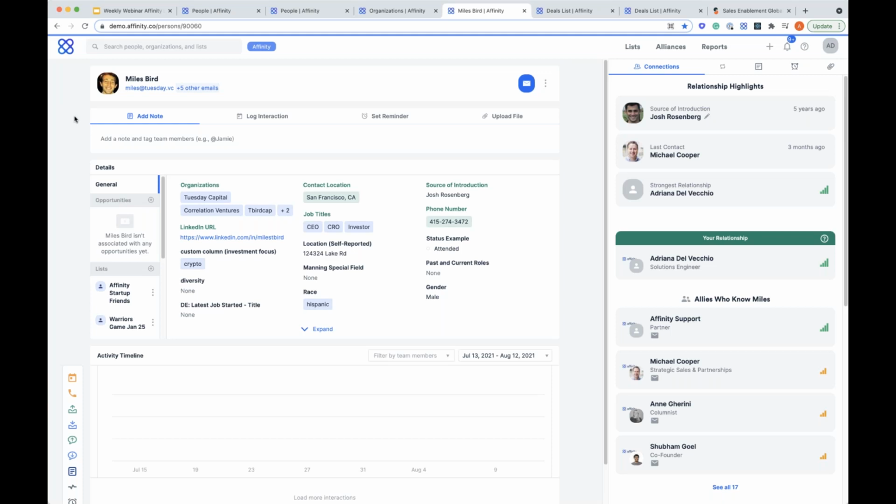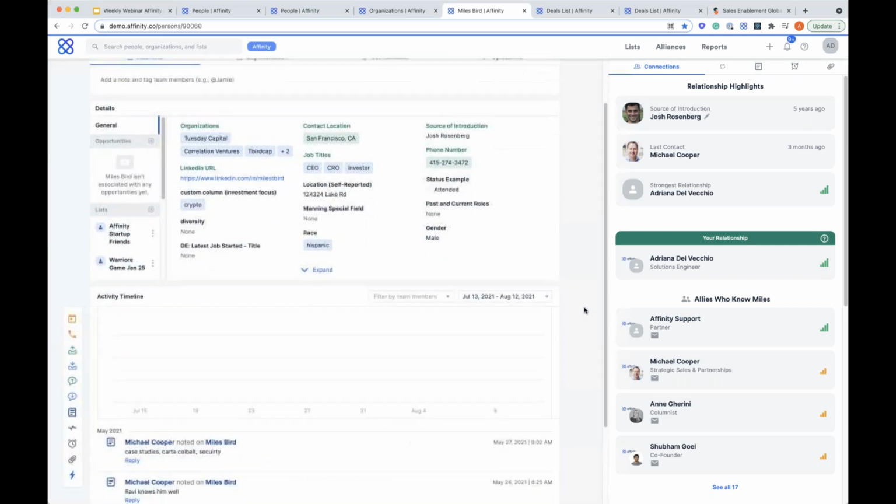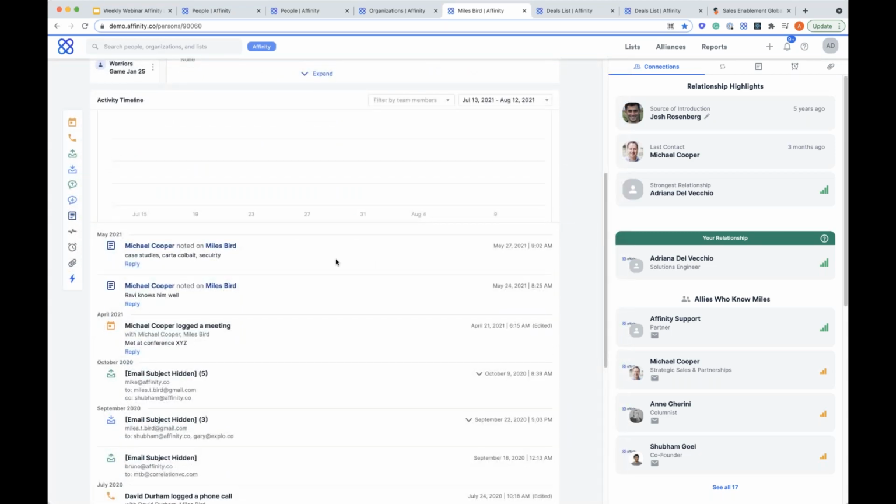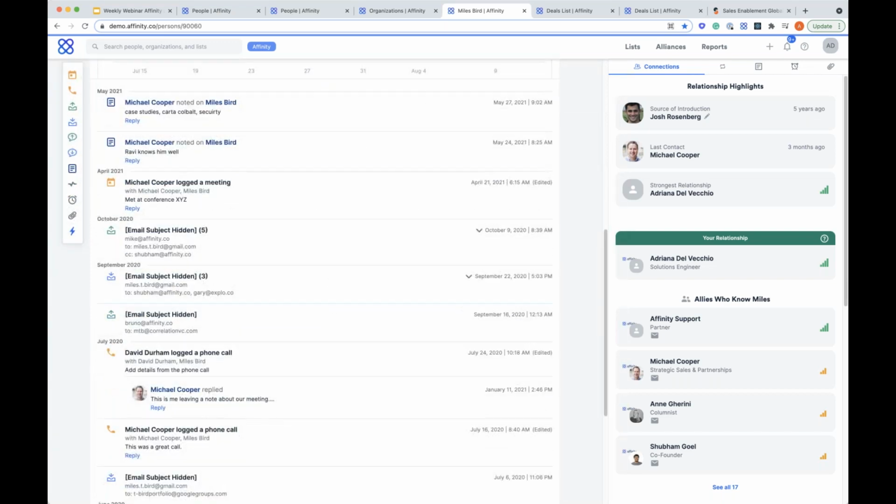And then it's pretty straightforward. You have the ability to see all of the information about Miles, the organization he belongs to, location, job title, all that information that you saw in the all people sheet, but organized nicely for one specific contact. And as you scroll down here, you're able to see information about your relationship and your communication history. So this is just a feed of every communication that you've had, whether it be leaving a note, having a meeting, sending emails, or logging phone calls. All of that information is captured in one succinct place for you.